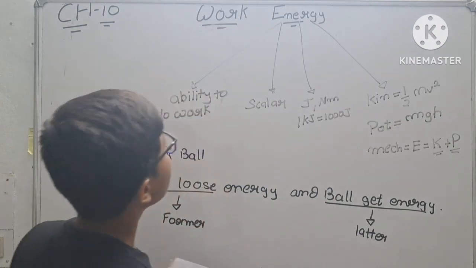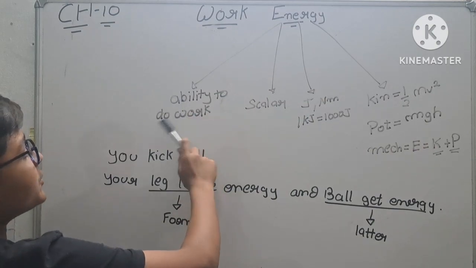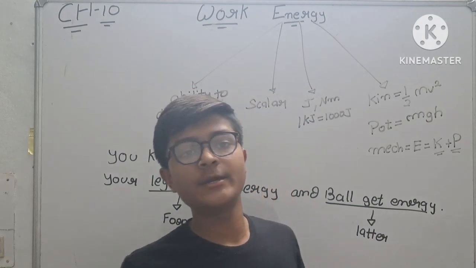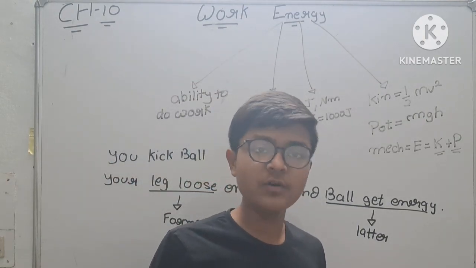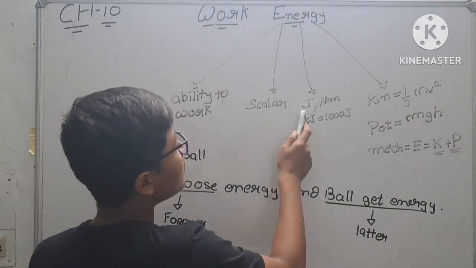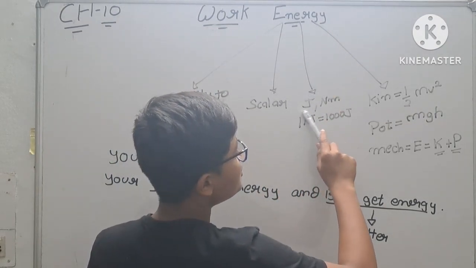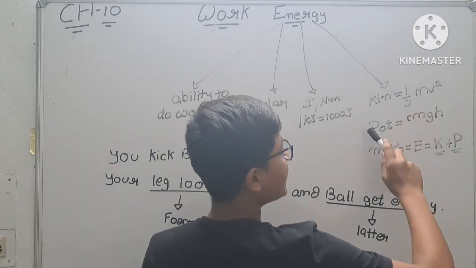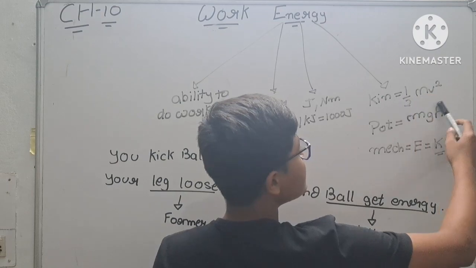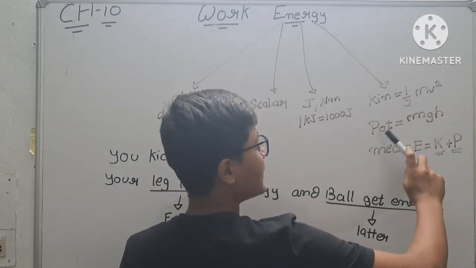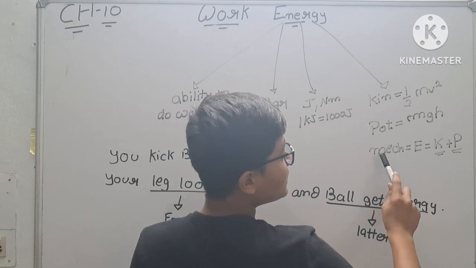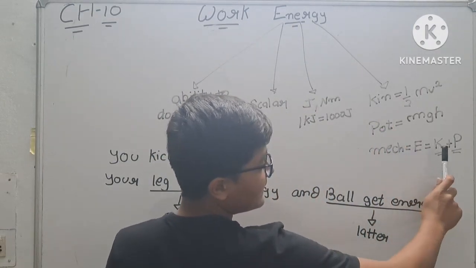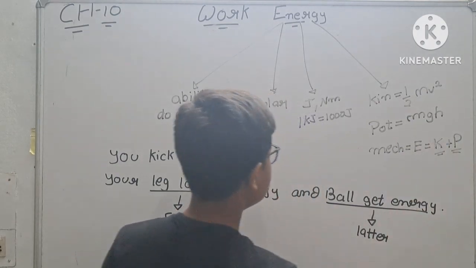So let's start energy. Energy is the ability to do work. Any type of work is known as energy. It is a scalar quantity and its SI unit is joule, or Newton meter. There are two types of energy, kinetic and potential. The kinetic energy formula is 1/2 mv square, and potential energy is mgh. When we add kinetic and potential, we get mechanical energy. Mechanical energy is equal to kinetic plus potential.